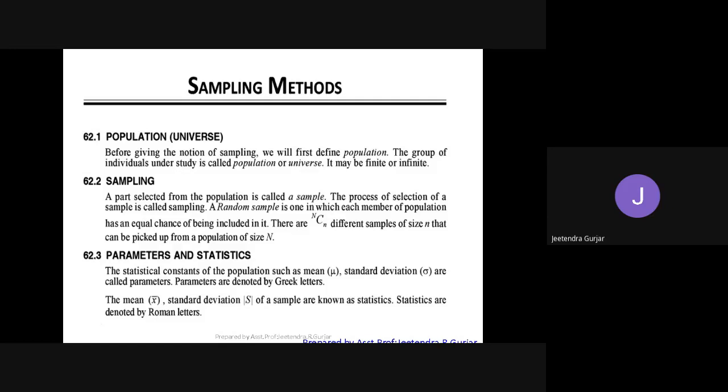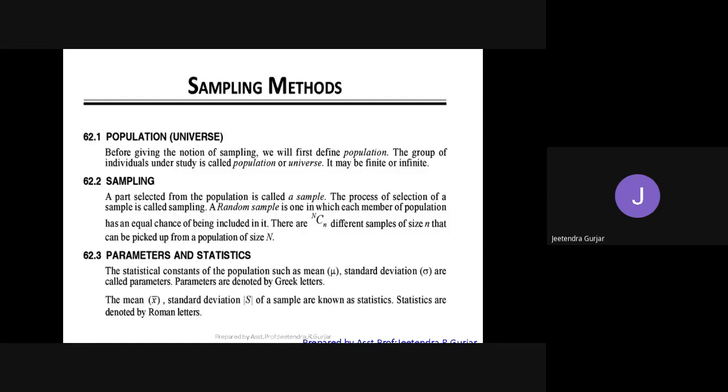Then we will go to the sampling. What is sampling? A part selected from the population. Suppose in the JIT college students, 4th semester mechanical A division, it is a part of the college, a part of the universe, right? So that will become a sample. Is it clear? Now we will select this sample. Mechanical engineer is there, civil engineer is there. We will select a few. Then the process of selecting this sample is called sampling. What is sampling? Selecting the sample.